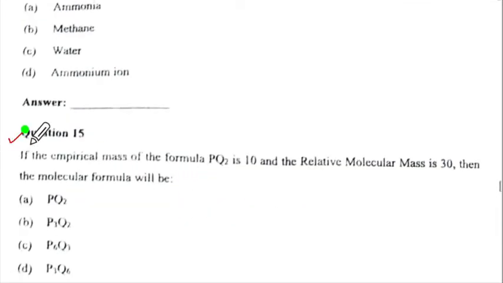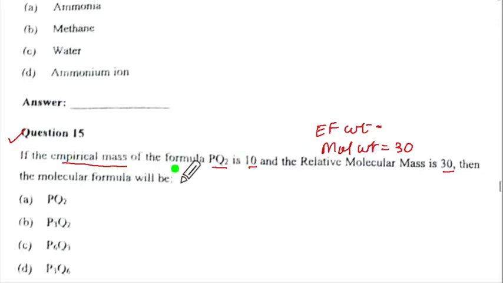Question number 15. If the empirical mass of formula PQ2 is 10 and the relative molecular mass is 30, so we have molecular weight equal to 30 and the empirical formula weight, empirical mass means empirical formula weight, that is equal to 10.